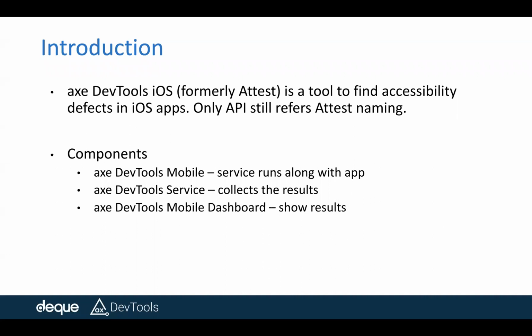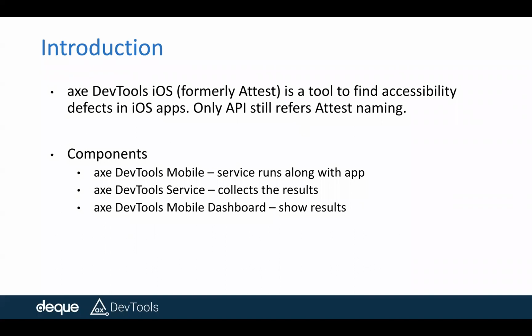It was actually called Attest in the past, and as I said, we rebranded the entire product suite of Deque's products to prefix with Axe because of its popularity in the accessibility space. So Axe DevTools iOS, formerly called Attest, is a tool you can use to find accessibility defects in iOS apps. But as I said, the limitation is you have to have source code in order to use this API, and we don't have a way to run this against production apps.